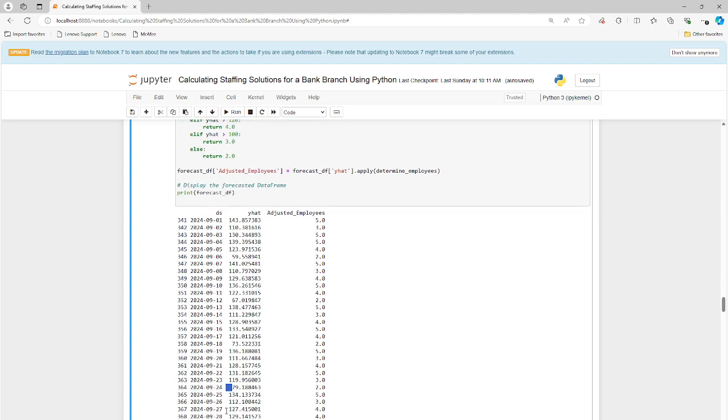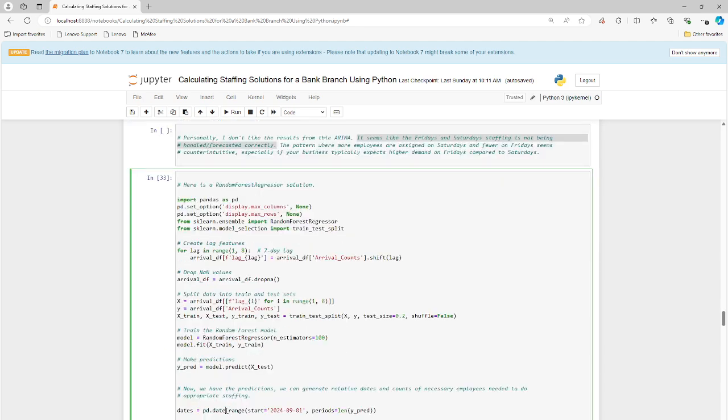Let's look at another example just for sort of peace of mind here. Yeah, put this in notes too. Yeah, like the ARIMA model is really coming up short. I don't like the performance. It's saying that weekdays, the customer demand is going to be lower, but we know that's not true. We know it's going to be lower on Saturdays, right? Weekdays are pretty consistent, about 130 or so customers, pretty consistent.